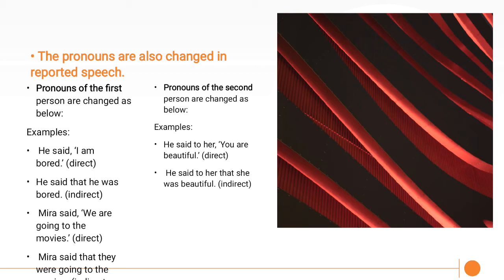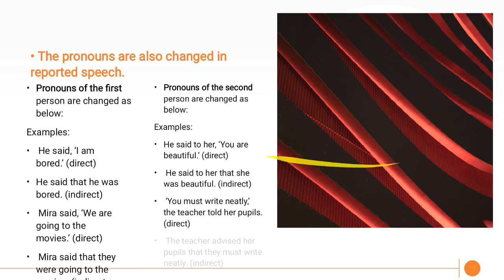"She" in this indirect sentence means "you." Second example, "You must write neatly," the teacher told her pupils. Indirect: the teacher advised her pupils that they must write neatly.